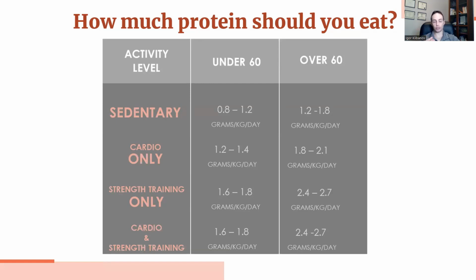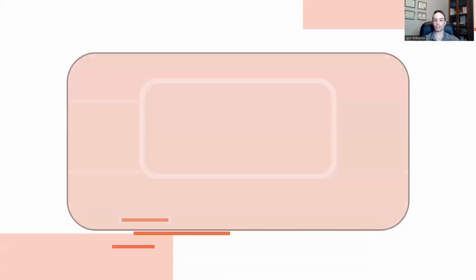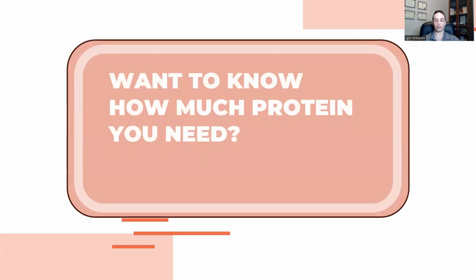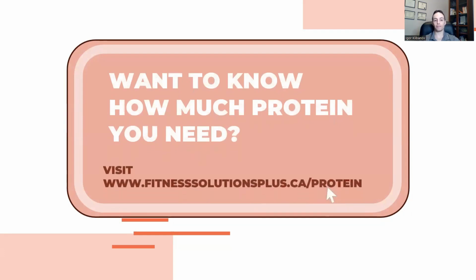Okay, if you want to do the math here, you can pause this video, look at the chart, find which situation aligns most with you, and do the math. If you don't feel like doing math, just go to this protein calculator on the website to plug in your variables and it'll spit out the exact number of protein grams you need. It is www.fitnesssolutionsplus.ca/protein, and that link is also in the description below.